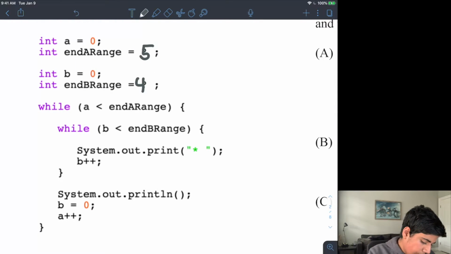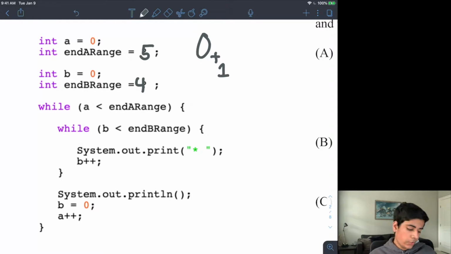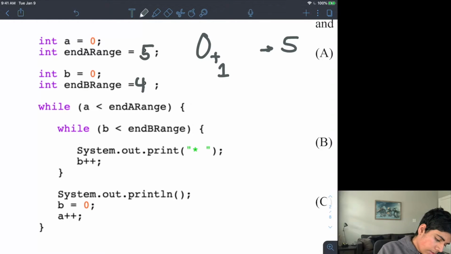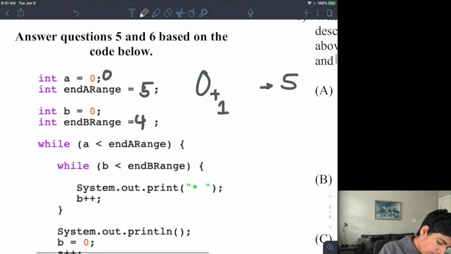So my outer loop starts at 0, and I add 1 every time the loop is done. Because my initial value is 0, I'm adding 1 every time, and my final number is 5 that I'm approaching, the values that A can be are 0, 1, 2, 3, and 4.